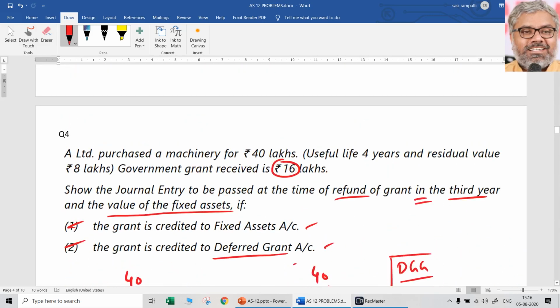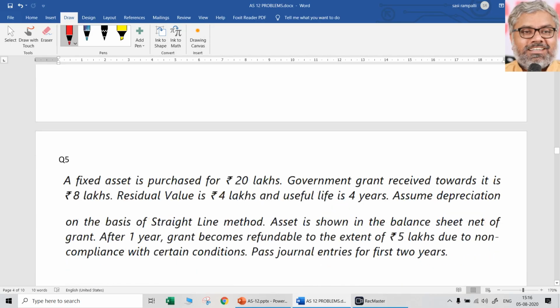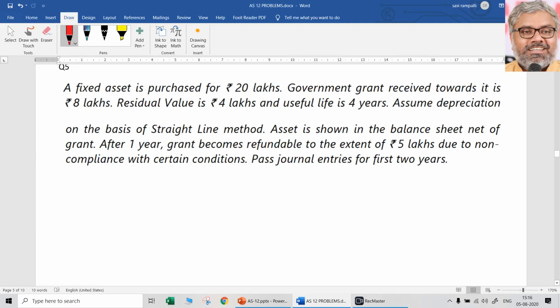This is an exam question, quite possible to be asked in the exams, because it covers the original treatment also. Though you don't have to pass journal entries, you should know the original treatment. And it covers the accounting treatment or journal entry for refund also. That's it. Now, similar questions are there.